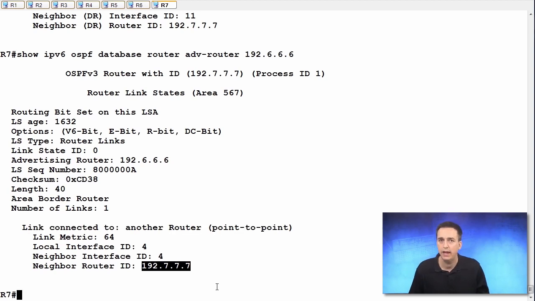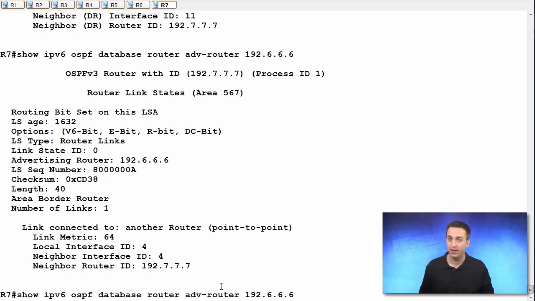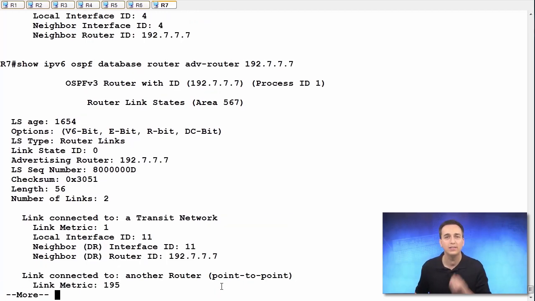Does it say anything about any of the interfaces that are participating, the networks on the routers? No, there is no prefix information in here whatsoever anymore. Not like OSPFv2. So let's back it up a bit. 7.7.7.7. So even ourselves, what are we saying in our own Type I LSA that we send out?